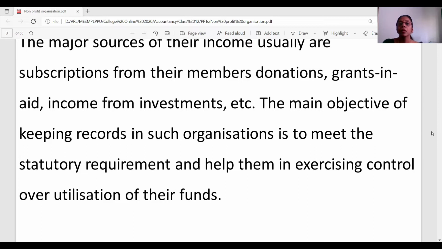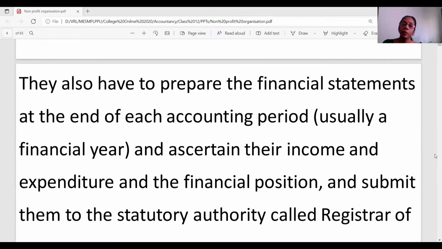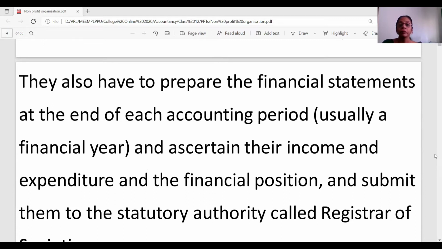Usually sales, that is, the revenue from operations, would be the major income for any trading organization. When it comes to an NPO, the incomes would be in the form of subscriptions, donations, sometimes grants and aid received from the government, or interest on surplus money the NPO has invested. So the kind of items that you deal with in respect of incomes, expenses, liabilities and assets would differ majorly from those of the trading organization.